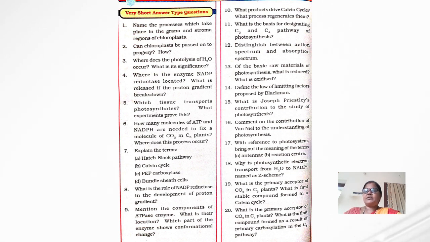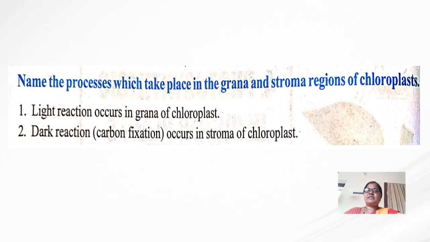Among these 20 questions, I will give the important questions from the exam point of view with answers also. The first question is, name the process which takes place in the grana and stroma regions of chloroplast. Once again I will repeat the question. Name the process which takes place in the grana and stroma regions of chloroplast.